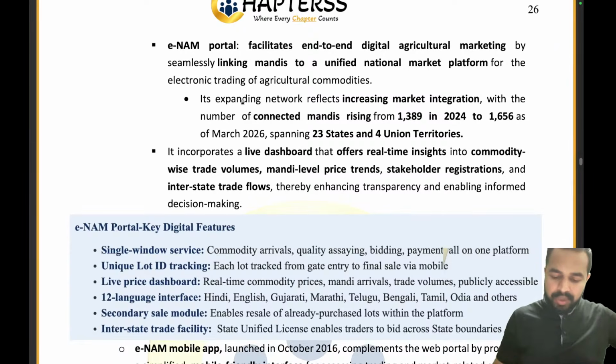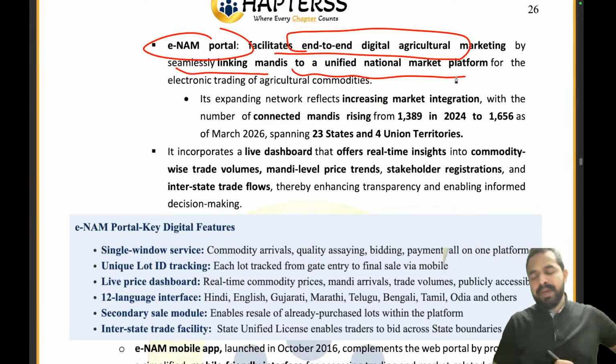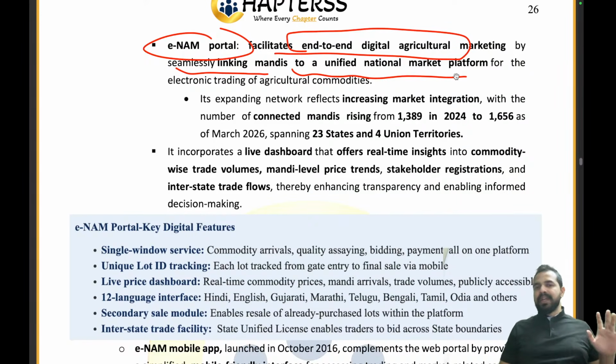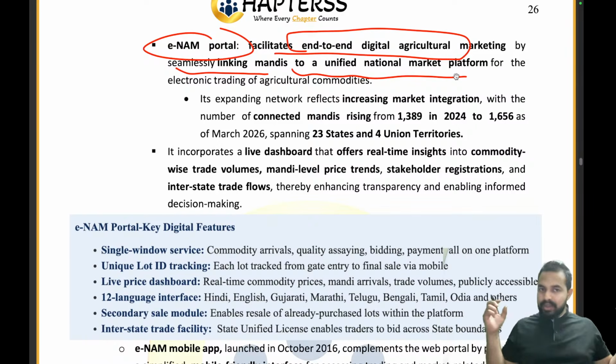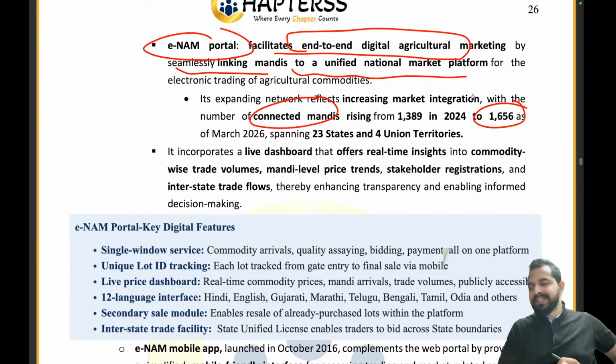Now we have the ENAM portal. The ENAM portal facilitates end-to-end digital marketing by seamlessly linking mandis to a unified national market platform. See guys, earlier there was a website only, right? Now they have created a portal, which is end-to-end digital marketing by seamlessly linking the mandis. We have integrated all the mandis with each other on that unified national market platform so that electronic trading of these agricultural commodities can be conducted. And right now the total number of connected mandis on this platform is 1656.